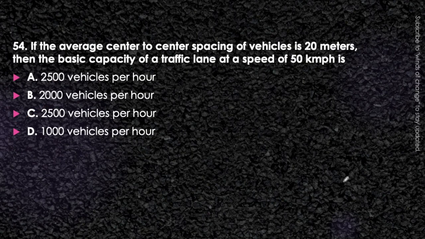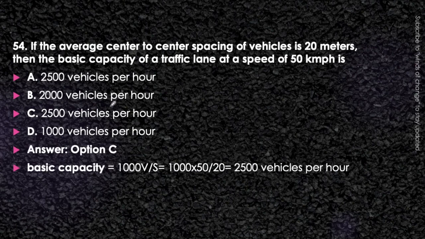Next question. If the average center to center spacing of vehicles is 20 meters, then the basic capacity of a traffic lane at a speed of 50 kmph is 2500 vehicles per hour, 2000 vehicles per hour, 2500 vehicles per hour, or 1000 vehicles per hour. This is not so tough a question. We have already seen the basic capacity formula in one of the questions previously. Can you recall the formula? The formula was 1000 V by S. Use that formula and let's obtain the answer. It will be option C, that is 2500 vehicles per hour.